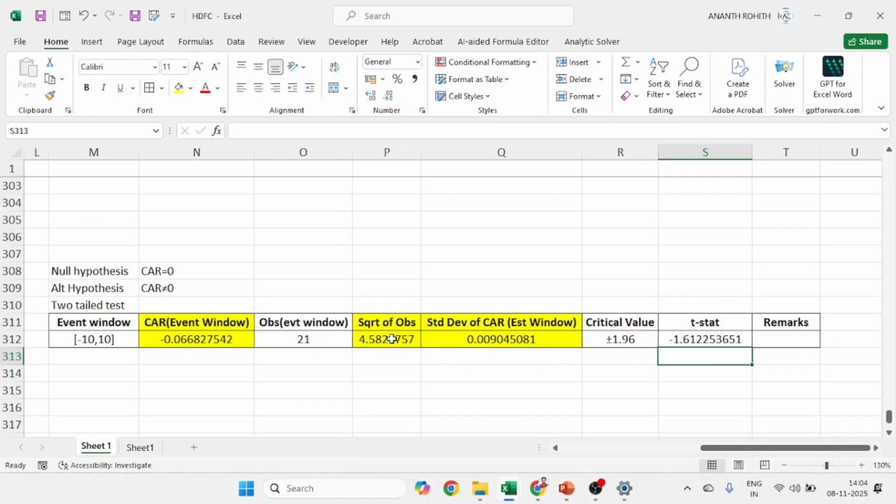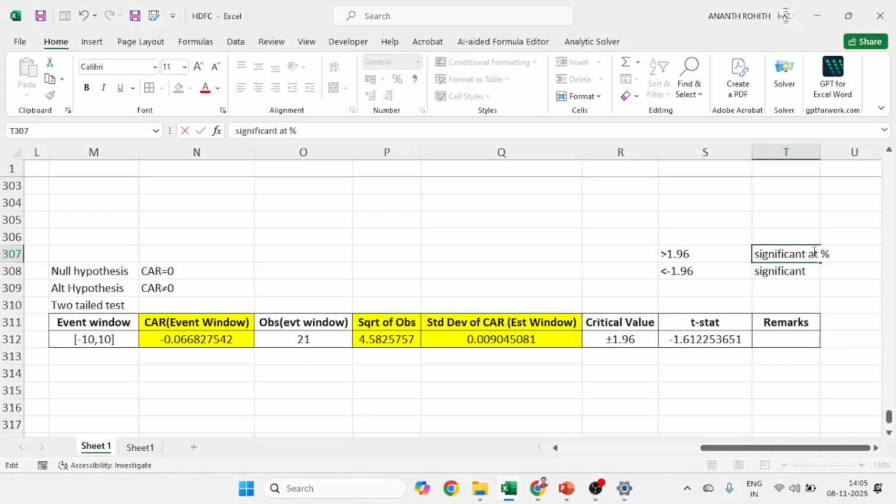Now, it is a two-tailed test. It should be greater than 1.96 or lesser than minus 1.96. Then we can say it is significant. Only if it is more than 1.96 or lesser than minus 1.96 can we say whether it is significant or not. Significant at what percent? 5%. So at the 5% level of significance, we can say whether the t value is significant or not.